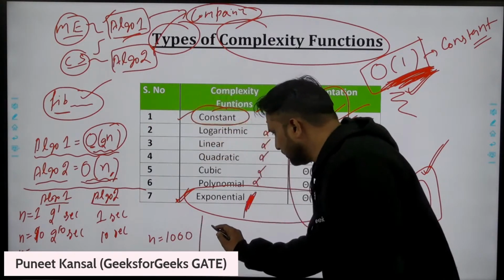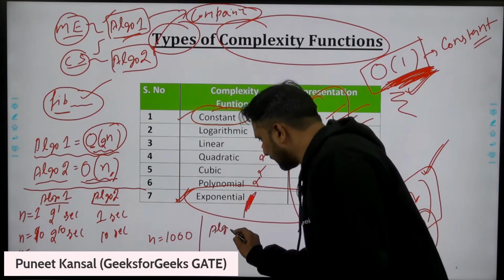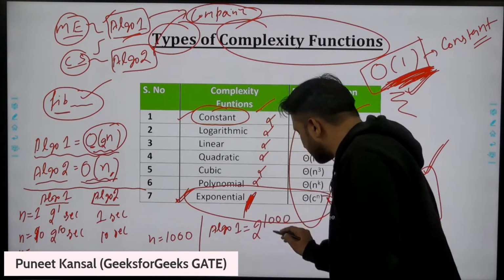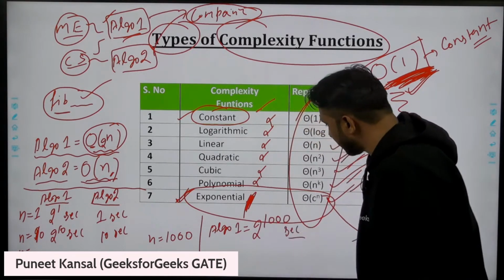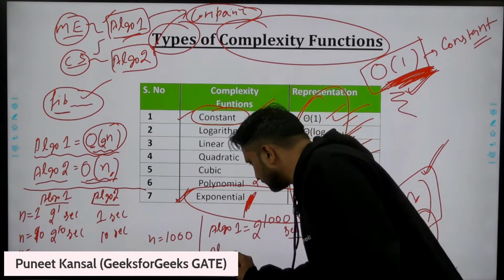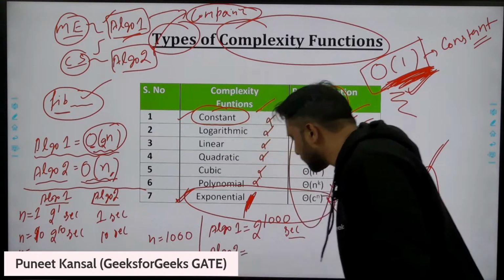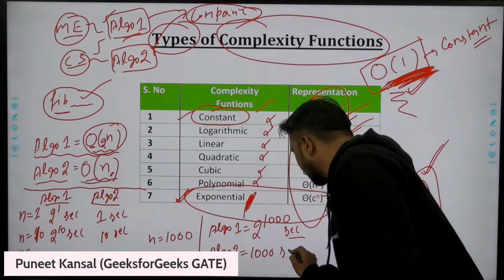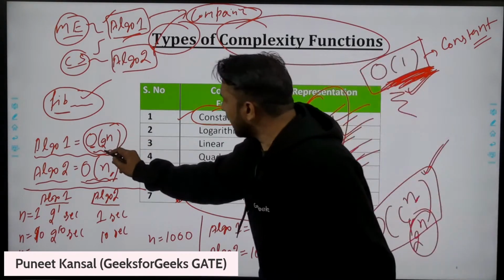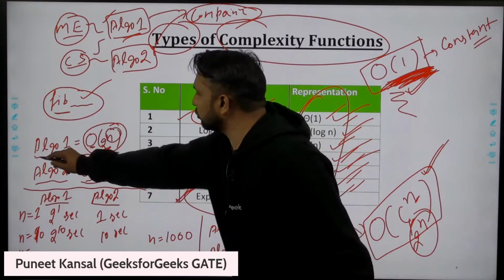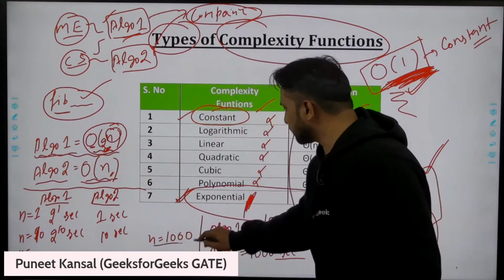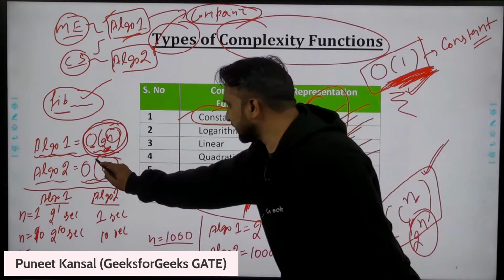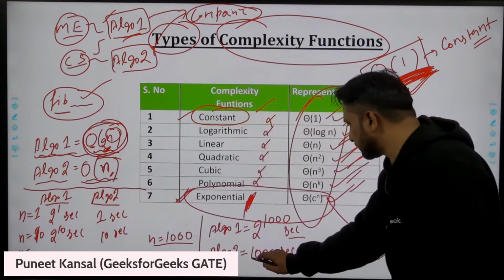Algorithm 1 now takes 2 power 1000 seconds, and algorithm 2 takes 1000 seconds. How am I getting this? Simple: if n is 1000, algorithm 1 takes 2 power 1000 time, and algorithm 2 takes n time, meaning 1000 seconds.